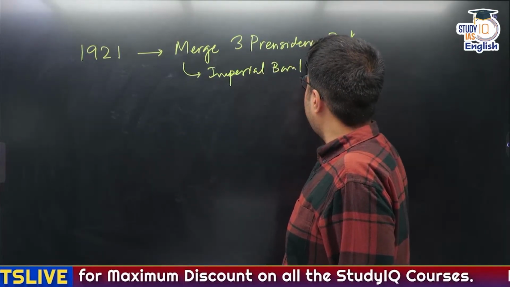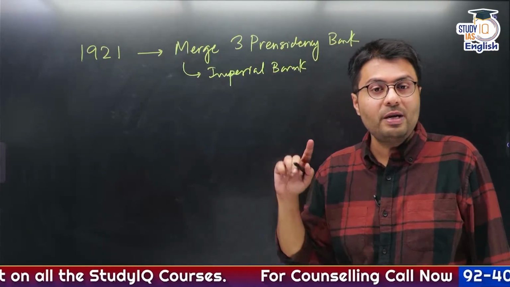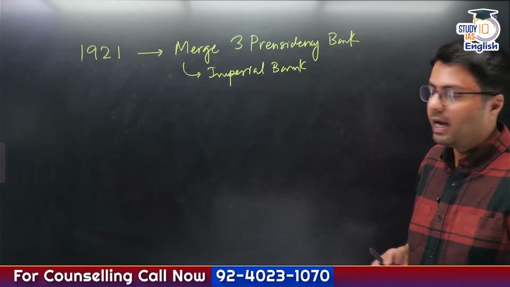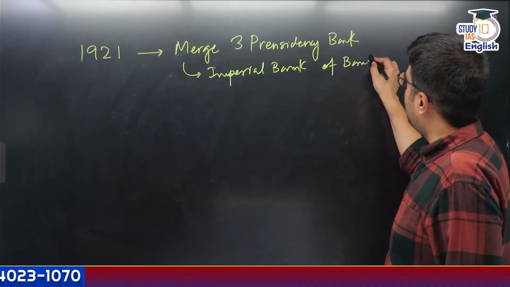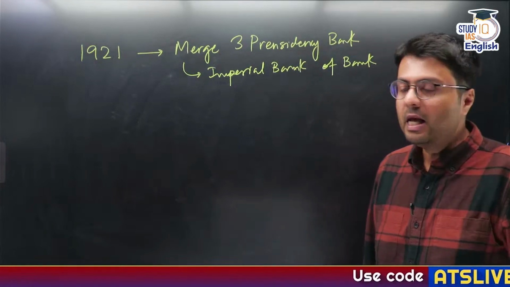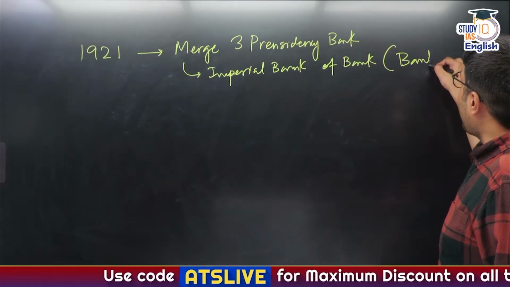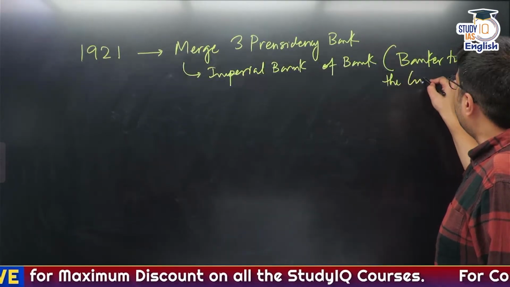After independence, this Imperial Bank of India was nationalized, and today you know this organization by the name of State Bank of India. So it is the Imperial Bank of India, formed by merging 3 different presidency banks in 1921, and this organization was made responsible to act as banker to the government.